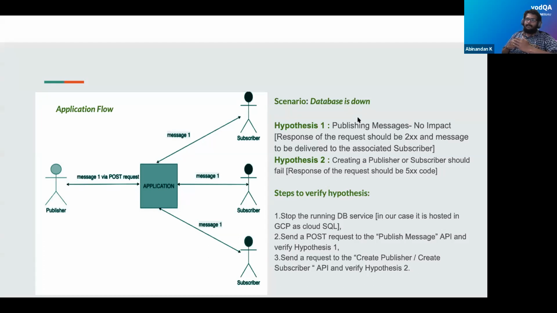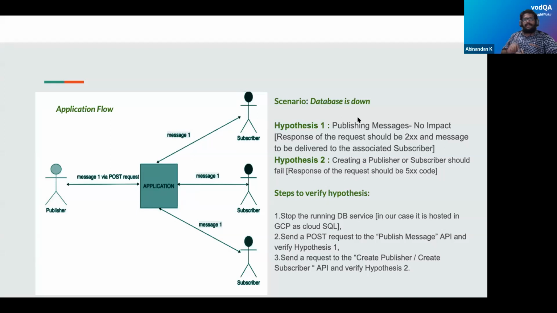We can derive a couple of important hypotheses from this. One is that publishing messages should not cause any impact to the message delivery to the subscriber. This is because the database only handles the information of the publishers and subscribers, and in no way will a post request by the publisher fail on a database failure. This is my hypothesis 1.